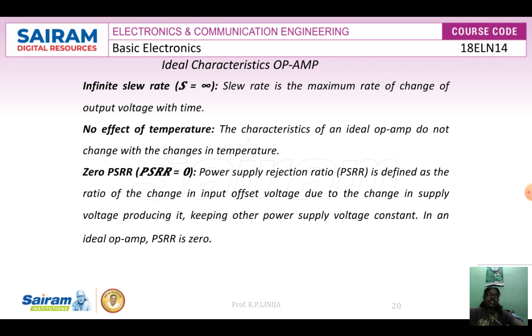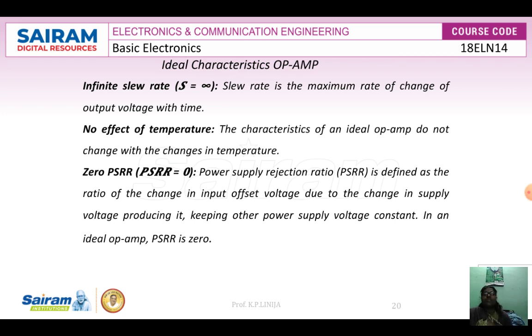Now let us discuss the op amp characteristics, that is open loop voltage gain. The typical value is 2 into 10 power 5, and the common mode rejection ratio is infinite, with a practical value of 90 dB. The values written inside the square brackets are the practical characteristics of op amp.